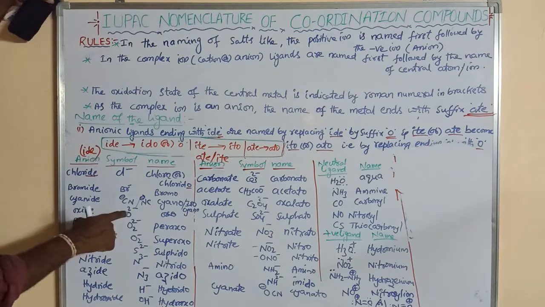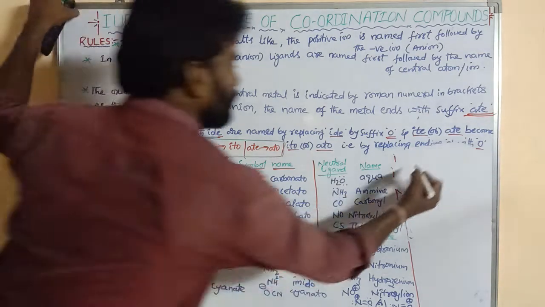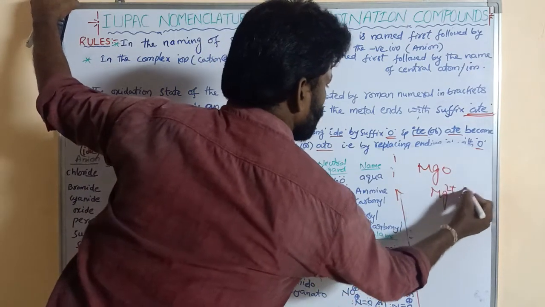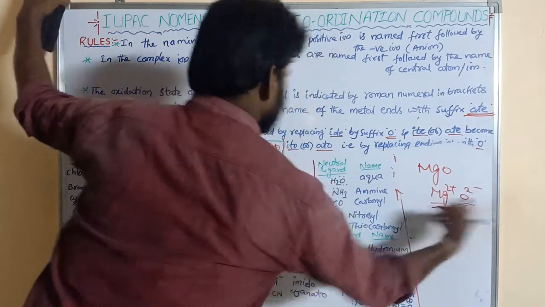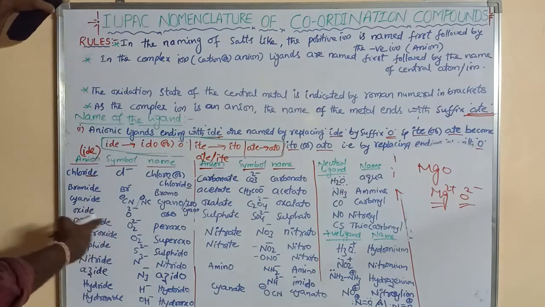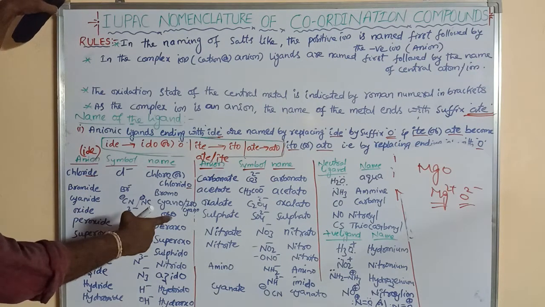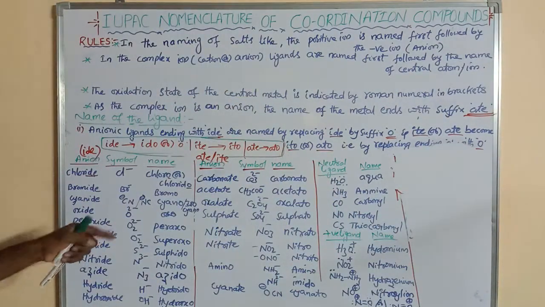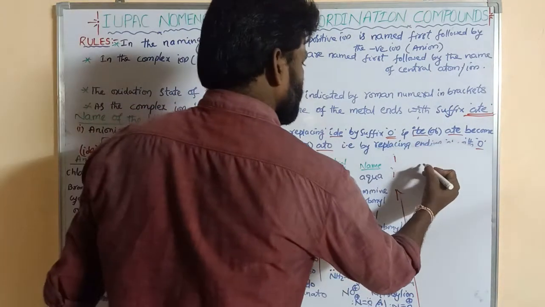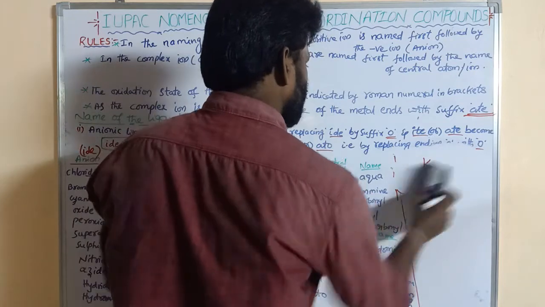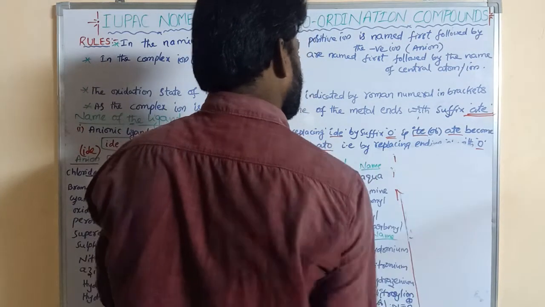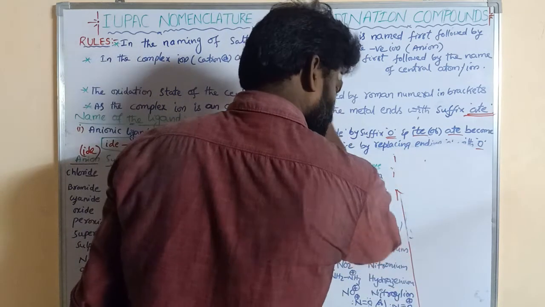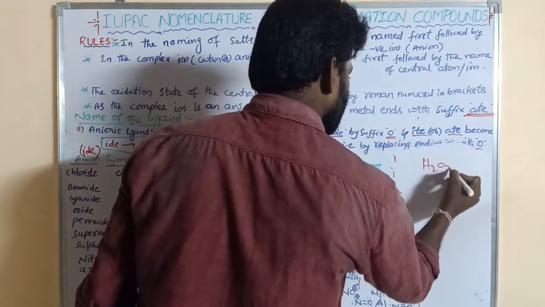Okay, oxide, O2 minus, like MgO, Mg2 plus and O2 minus. Oxide always carries 2 minus, so the ligand is oxo, right. Next, peroxide, H2O2, hydrogen peroxide.